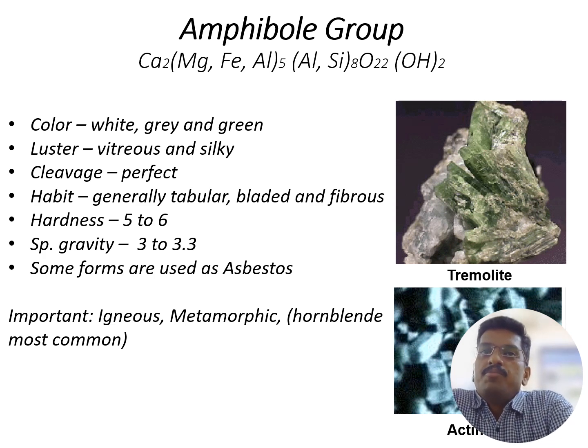The hardness of the amphibole group of minerals is 5 to 6, and the specific gravity is around 3 to 3.3. Some forms of amphibole are used as asbestos. It is mostly available in igneous and metamorphic rocks.